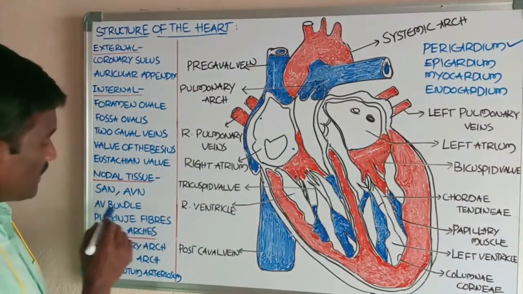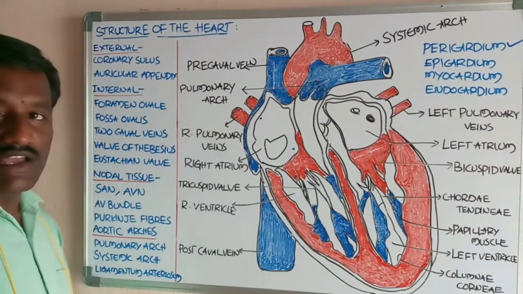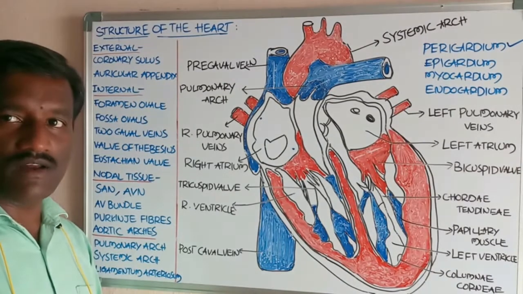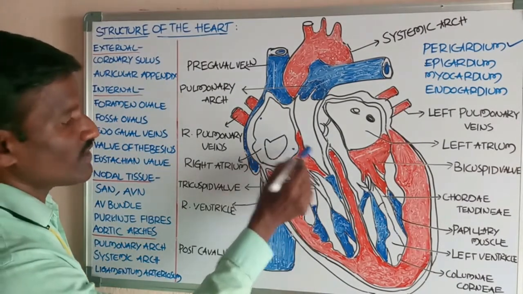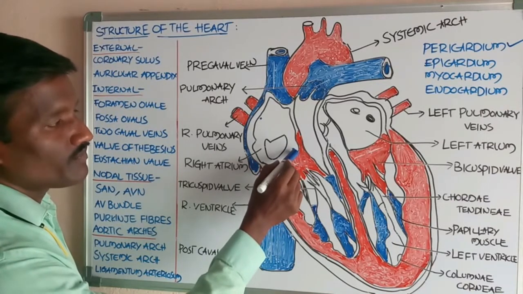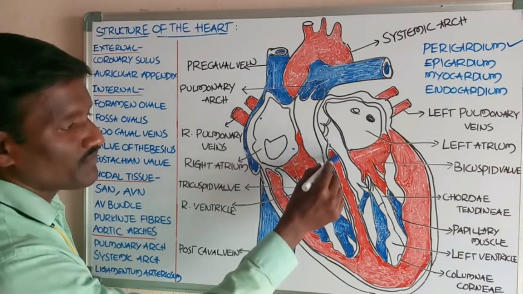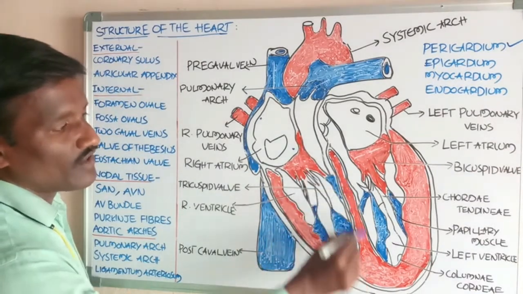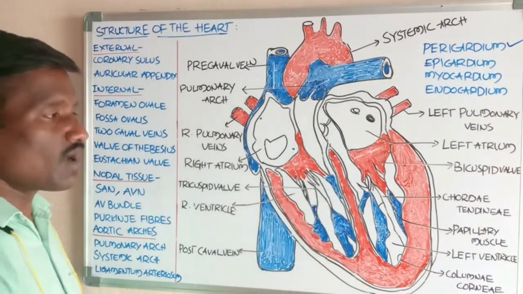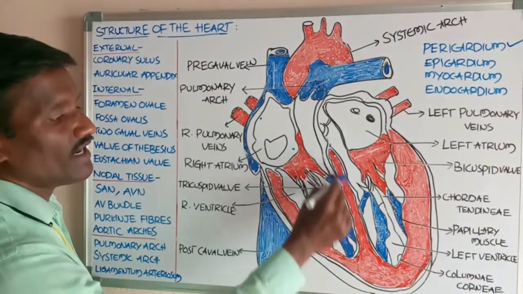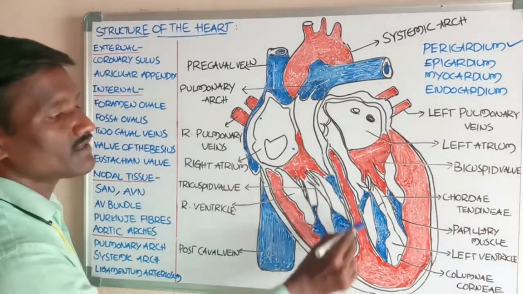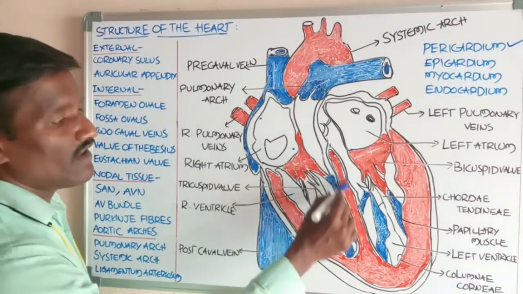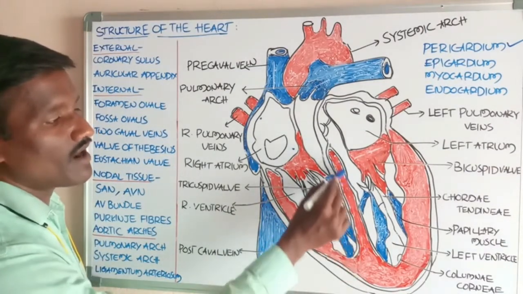Okay, students, next another one is the AV bundle. The AV bundle is also called the atrioventricular bundle. One bundle comes from the AV node into the interventricular septum. That one passes throughout the interventricular septum. That is called the AV bundle, the atrioventricular bundle.